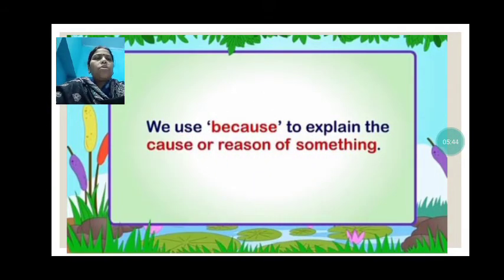Now we use because to explain the cause or reason of something. So when to use the because conjunction? When we have any reason or the cause of something, then there we use because.